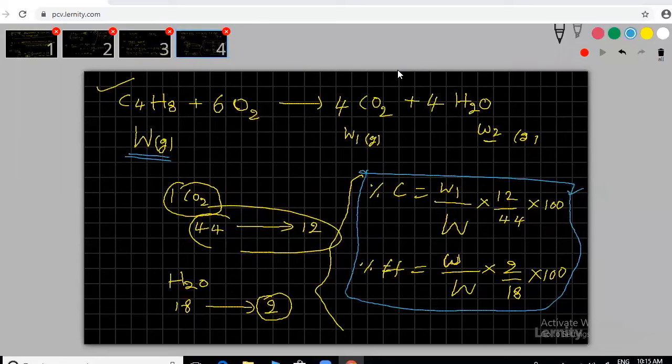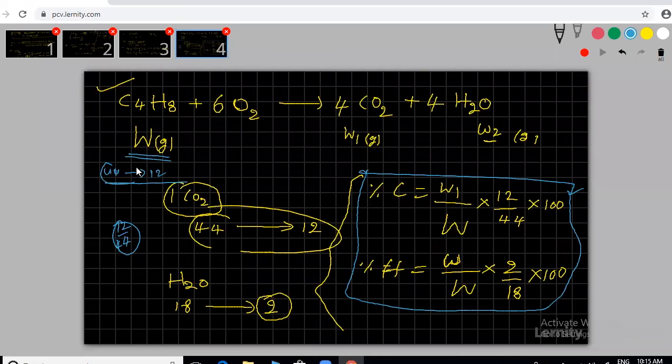Yes, I'm going to give one more. Someone is asking why 12 by 44, sir. Our reference is that 44 grams contain 12 grams. Clear?